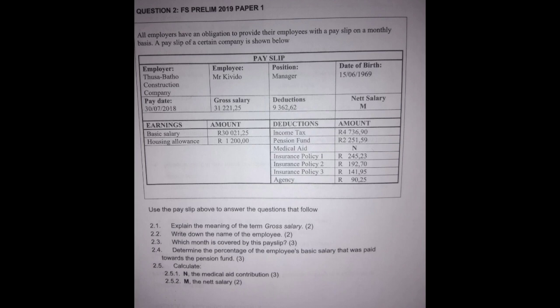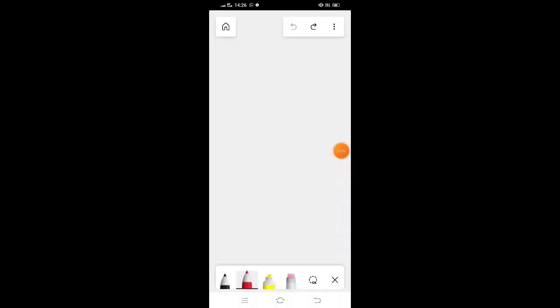We will take the amount of the deductions, which is 9,362.62. I will explain why we take the deductions. Then we go to the amount of all the deductions.